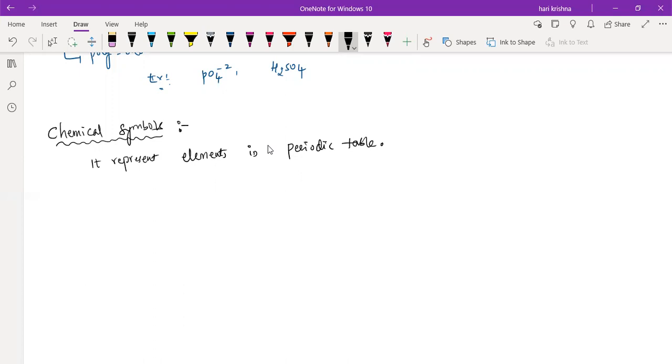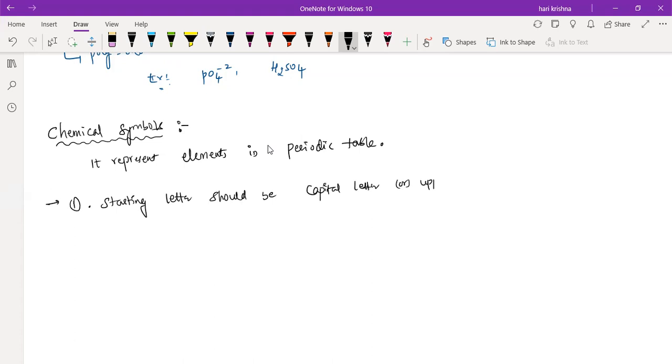So we can obtain the chemical symbols by 3 methods. Chemical symbols generally represent the elements present in the periodic table. What are those methods? First one, the starting letter should always be a capital letter, or you can say an uppercase letter.